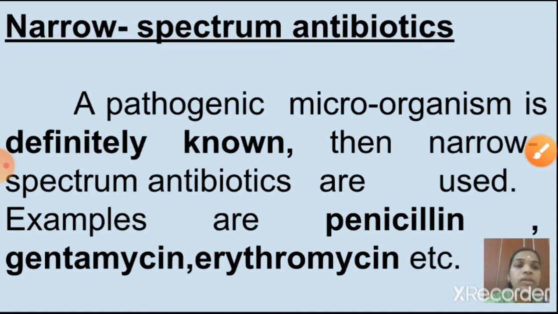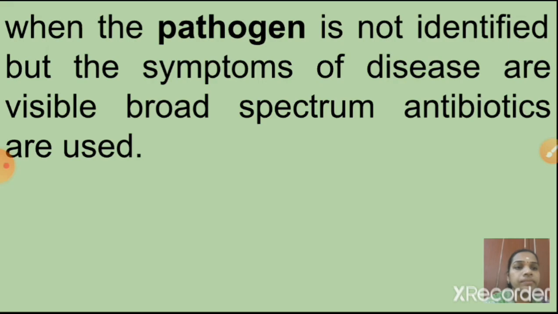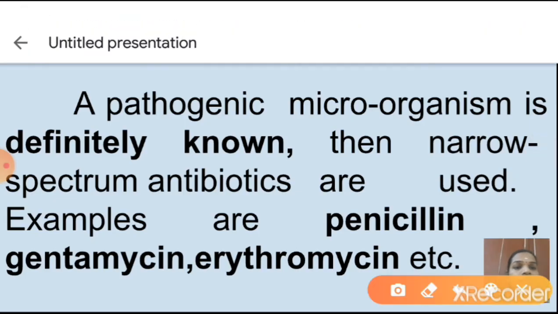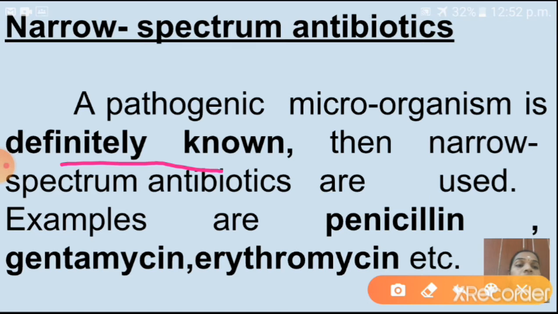Where a pathogenic microorganism is definitely known, in that case narrow spectrum antibiotics are used. For examples, penicillin, gentamicin, erythromycin, etc. Understood, children? Broad spectrum antibiotics and narrow spectrum antibiotics. An example of a narrow spectrum antibiotic is what? Penicillin, gentamicin, erythromycin, etc. This penicillin we already studied, isn't it?